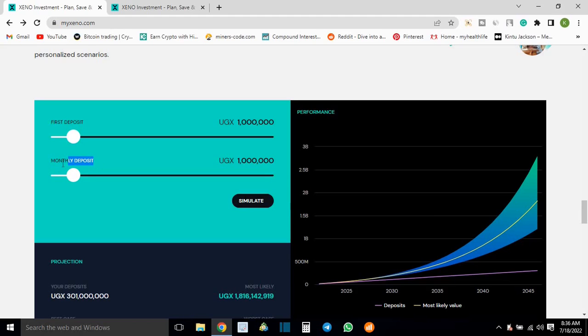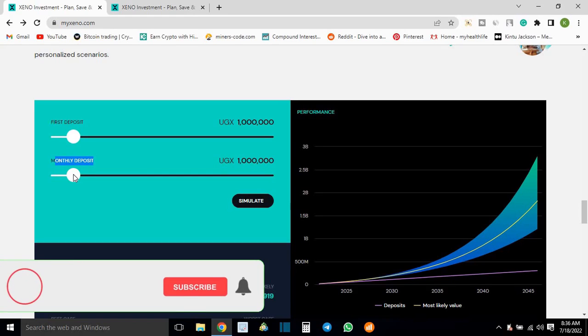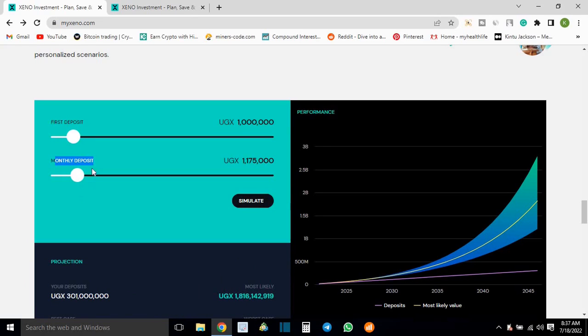So you have the commitment of monthly deposits, right? And it could range from 1 million to how many millions, depending on how much you can afford and you can commit to, and basically see your money growing. So it can start at 0, or at 10,000 each month. So let's simulate and see basically what the results would be.